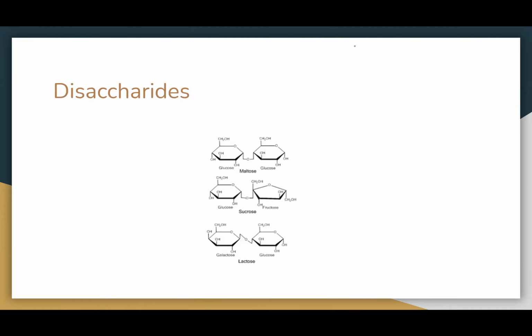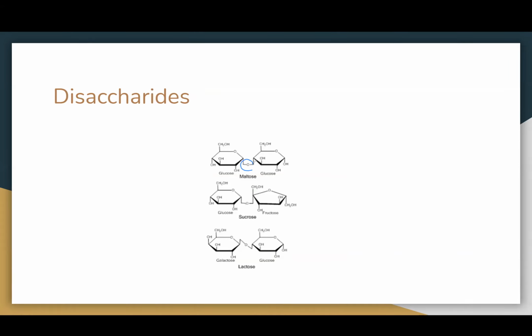Disaccharides are two monosaccharides joined together by a covalent bond, and it includes sucrose, maltose, and lactose. Sucrose is known as table sugar, while lactose is only found naturally in milk products. The final disaccharide, maltose, is found in beer and other malt beverages. As you can see, maltose is made up of two glucose molecules, sucrose is made up of glucose and fructose, and lactose is made up of galactose and glucose.